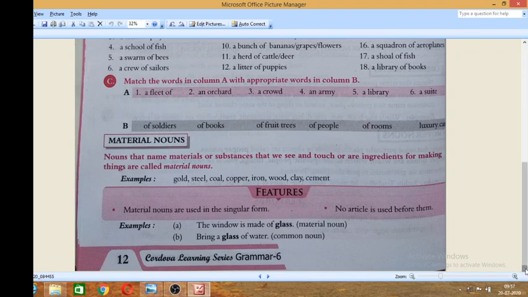Features of this noun: material nouns are used in the singular form. No article is used before a material noun. The window is made of glass. Bring a glass of water. A glass of water, not water alone. Here an article has been used before glass, not before water. Okay, now come to the next page.